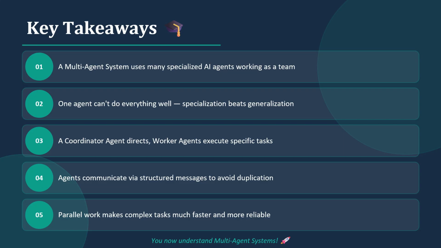So what are the key takeaways here? A multi-agent system uses many specialized AI agents working as a team. One agent cannot do everything well, so you need specialization over generalization. A coordinator agent directs, and worker agents execute specific tasks. Agents communicate via structured messages to avoid duplication, and parallel work makes complex tasks much faster and more reliable. Hope it is now clear what a multi-agent system is, why we need it, and how it works at a high level: you have a coordinator, then worker agents, and how your task or goal gets distributed, executed and completed.